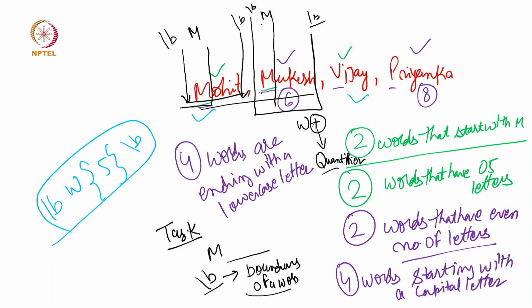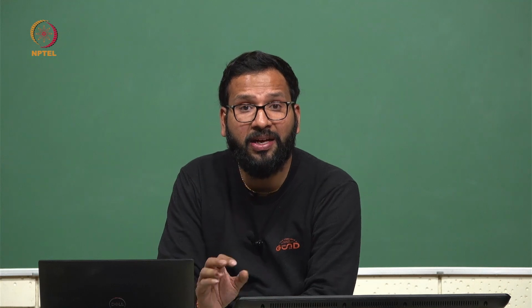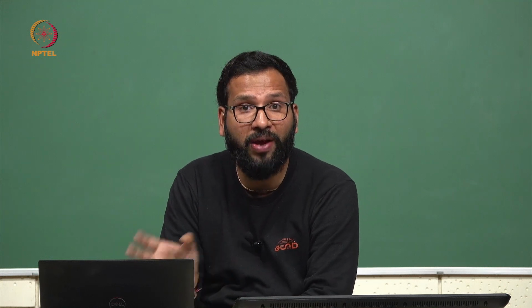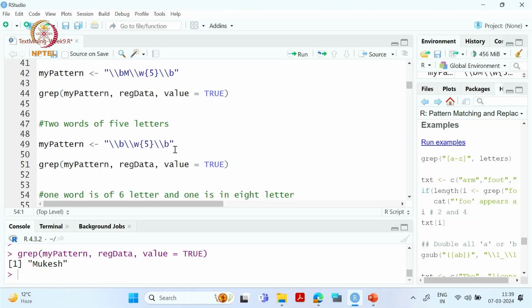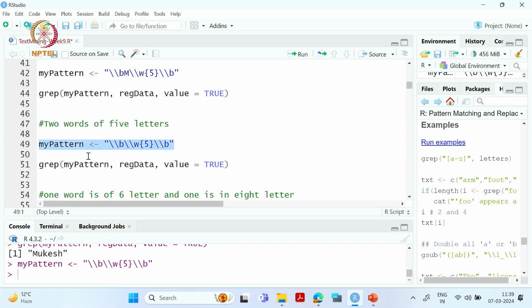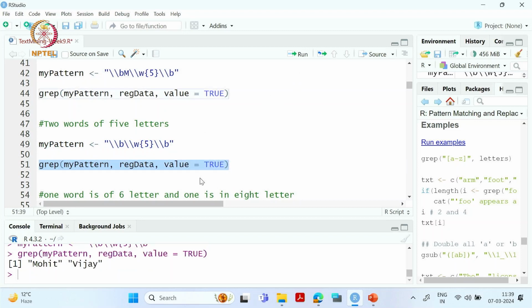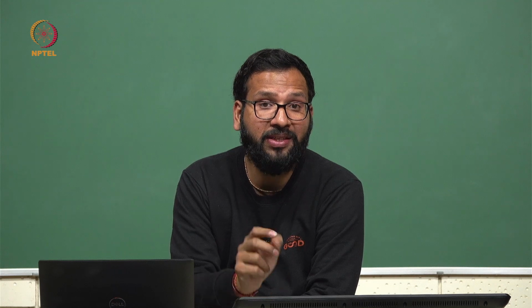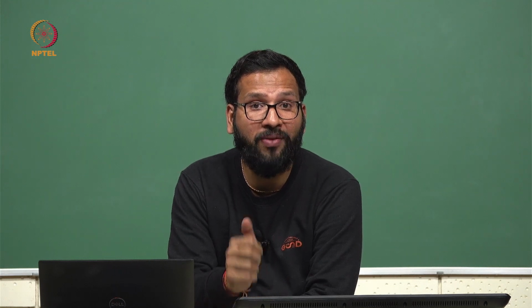So we'll see in R how we identify the words which have a length of 5 letters. Okay, so this is our pattern. We'll make a new pattern. Now if I call this, my output is Vijay and Mohit. So what it is showing is that there are two words which have a length of 5 letters. Okay.